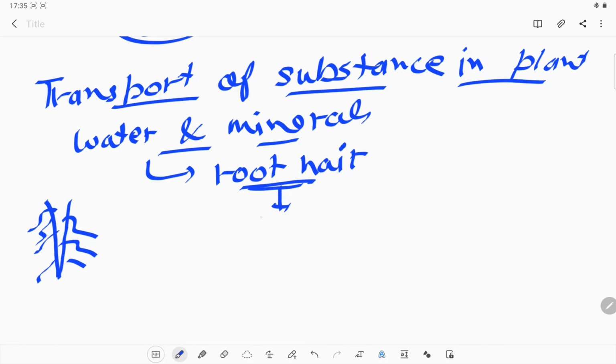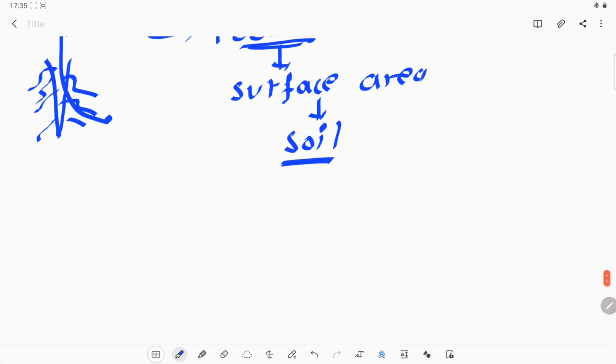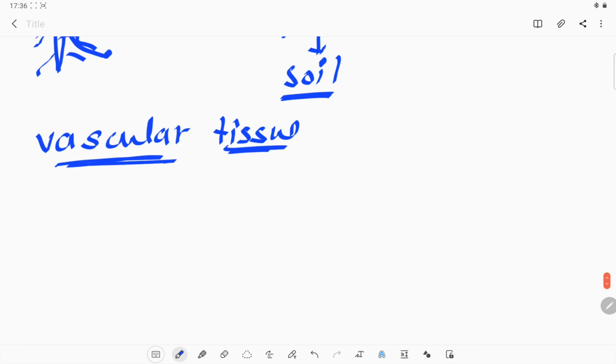These root hairs increase the surface area, and because of that increased surface area, they have more ability to absorb more water and minerals or nutrients from the soil. Okay, so this is what we require to transport, these water and minerals, to the other parts of our body. For this transportation, we do not call it a circulatory system. We require vascular tissue in the case of plants. Vascular tissues are the tissues that transport water and nutrients in the plant body.